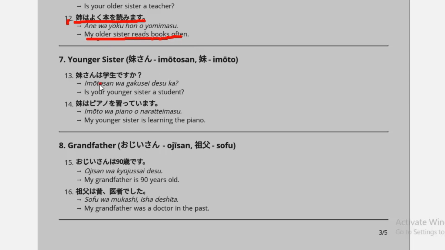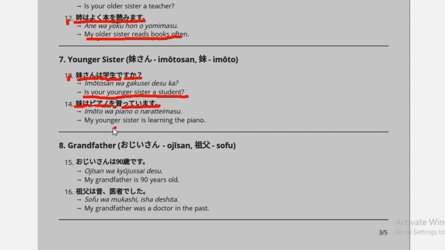And the next example is imoto-san means younger sister, wa which is a particle, gakusei means student, and desu means polite question. So is your younger sister a student? Imoto, which is younger sister, wa piano o naratteimasu means learning.